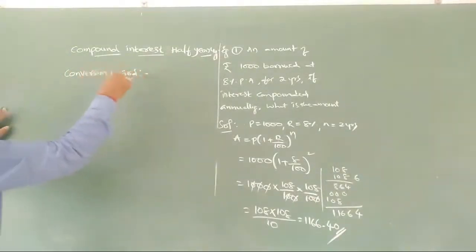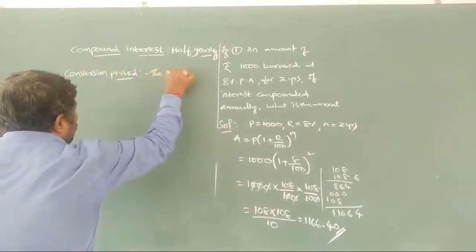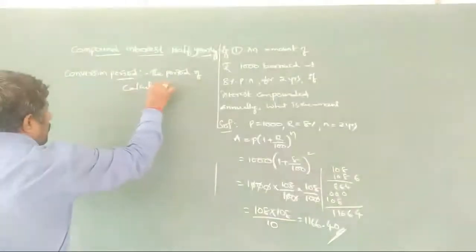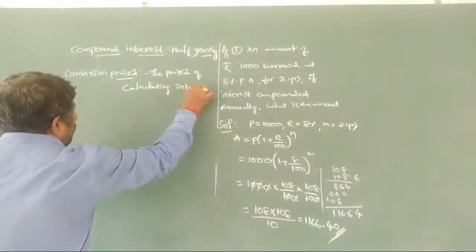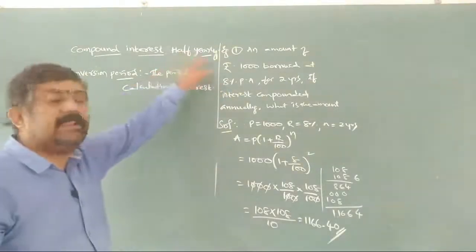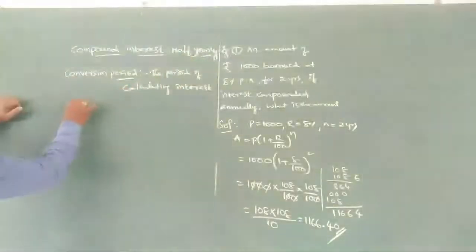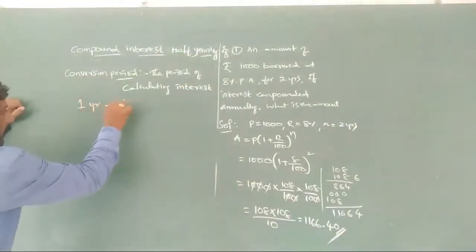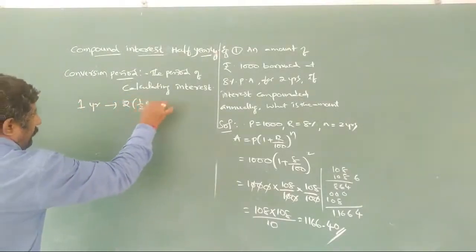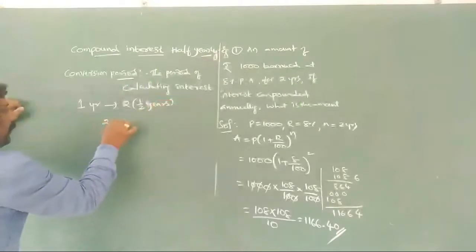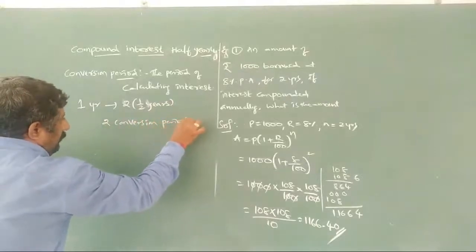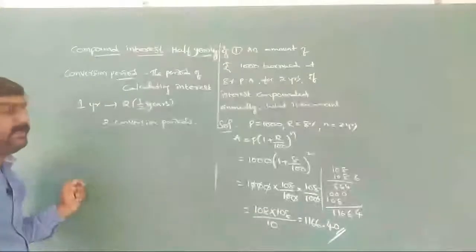What is conversion period? The period of calculating interest. Nothing but half yearly. Now for 1 year, 2 half years will be there. So 2 conversion periods will get here, for 1 year, whenever we are calculating by half yearly.